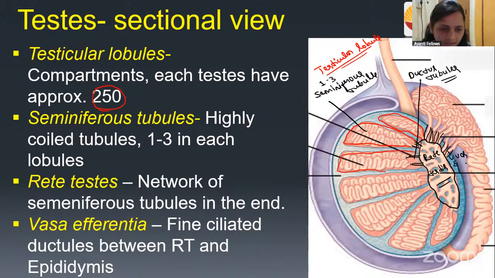Vasa efferentia. Efferentia means going upward, right? So it is nothing but vasa efferentia. Now this vasa efferentia will give rise to the epididymis. We studied this in the last class. So this whole part where the vasa efferentia gives rise to the epididymis, and this epididymis will give rise to the vas deferens. We will study it next.